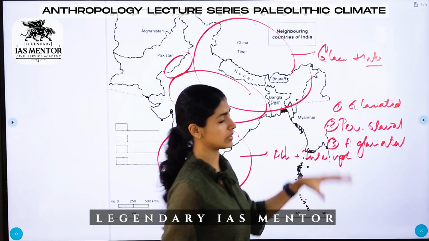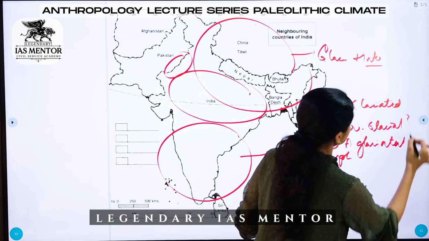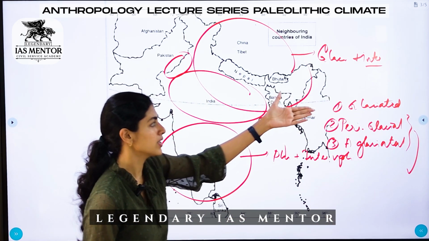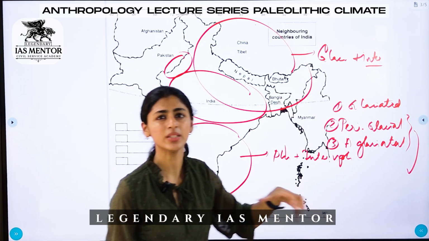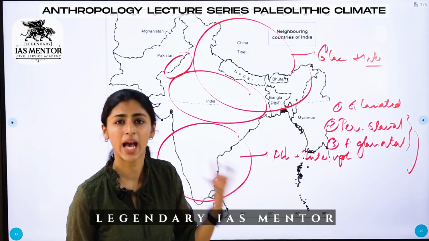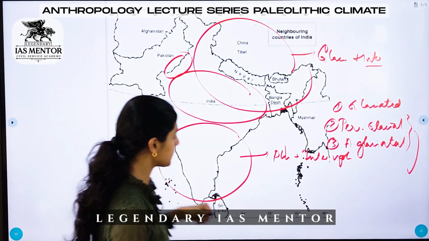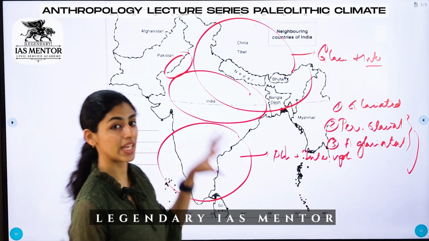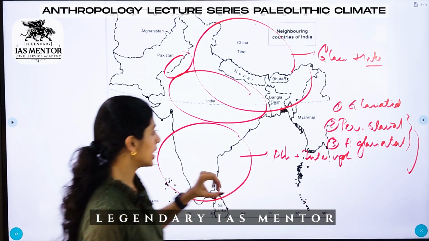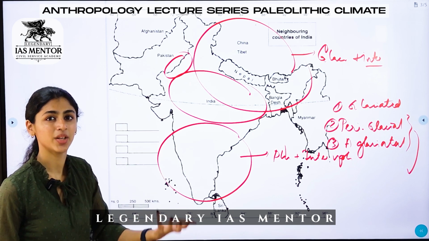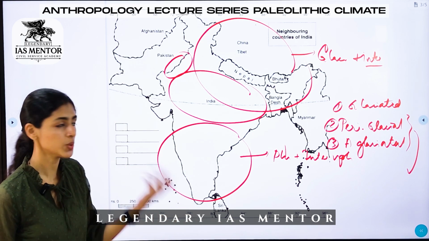Human settlement was largely concentrated in the periglaciated and aglaciated regions, and near the glaciated zone, human settlement was minimal or absent. That is what we can see from the fossil remains and finds. So that was the Paleolithic environment of India. Now let's see some Paleolithic sites so that we can further understand how Paleolithic culture was spread out in India.